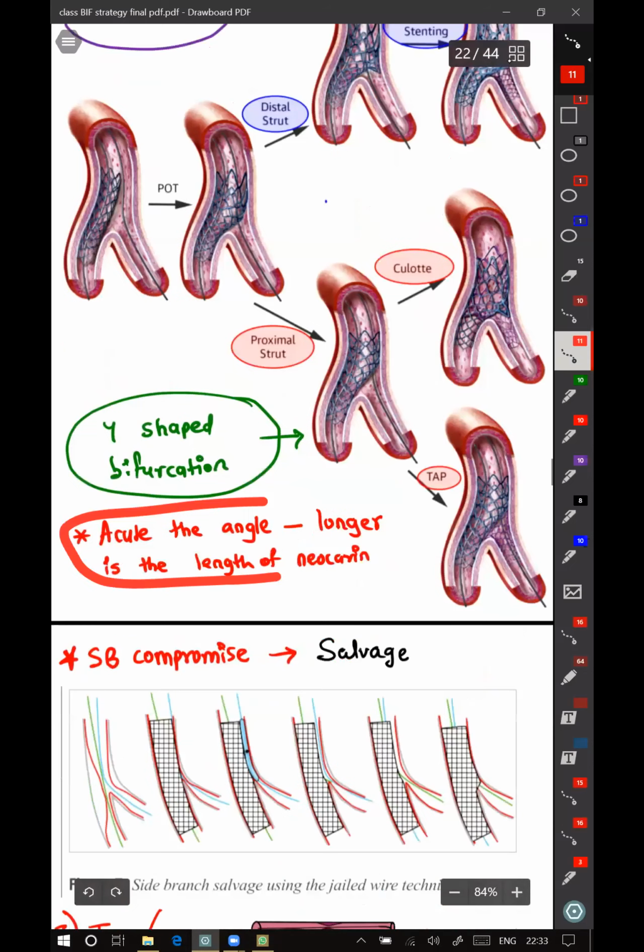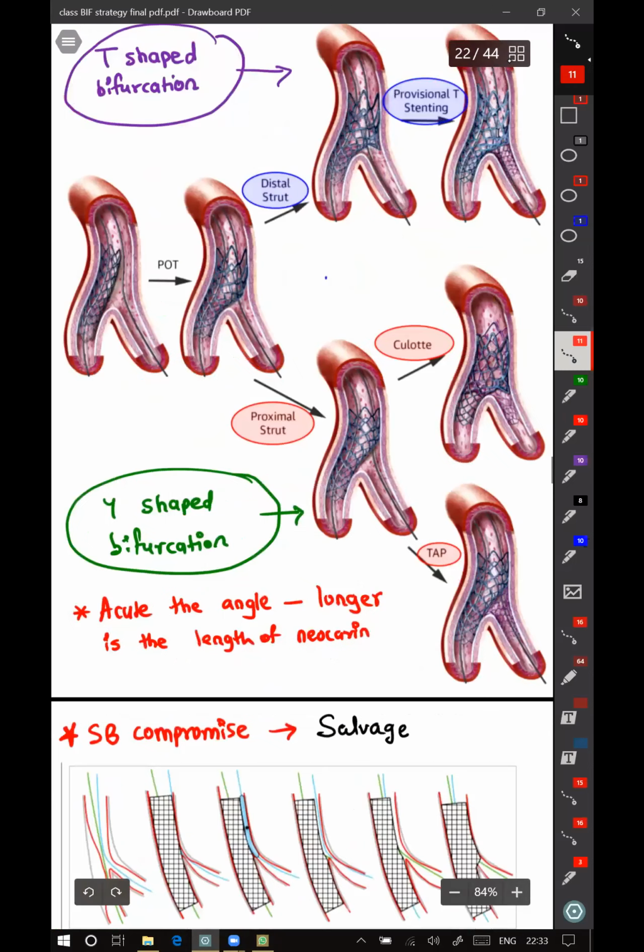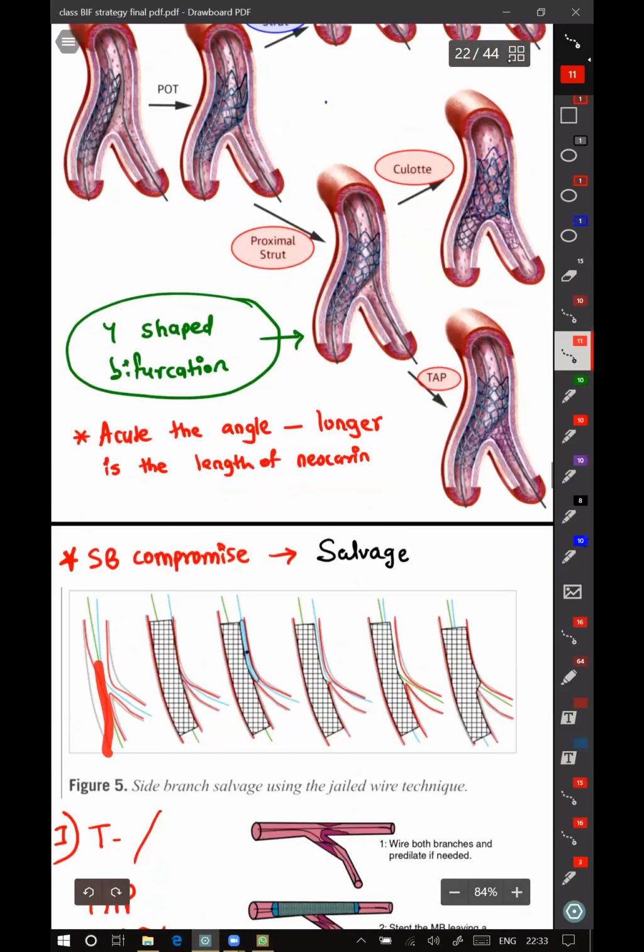Now, as I mentioned before, suppose while doing an intervention, your side branch gets compromised. Suppose green is the main branch wire, blue is the side branch wire. Over the main branch green wire, you have deployed a stent. Suppose you have oversized the stent, and by doing that, you have shifted the carina into the side branch and compromised the flow into the side branch.